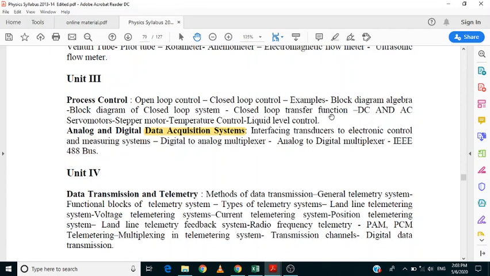The long question is DC and AC servo motors. Definitely there is a long question from the servo motors. One more thing I forgot, which I explained at the start of this video: the terminology servo mechanism is a short question. The motors which follow the servo mechanism are called servo motors. Based on AC or DC power supply, they are divided into AC servo motor and DC servo motor.